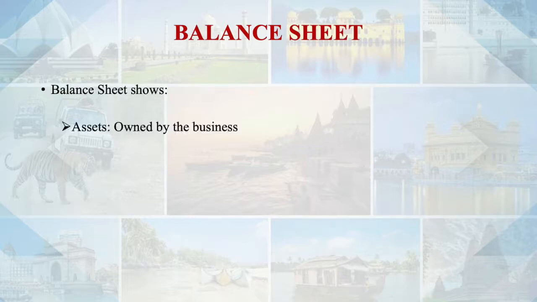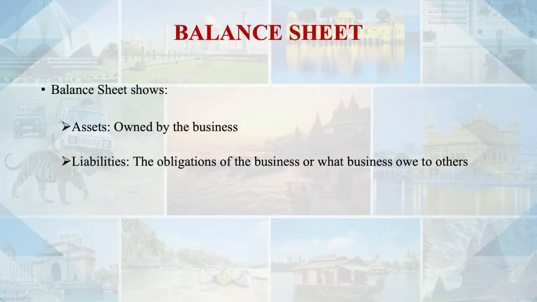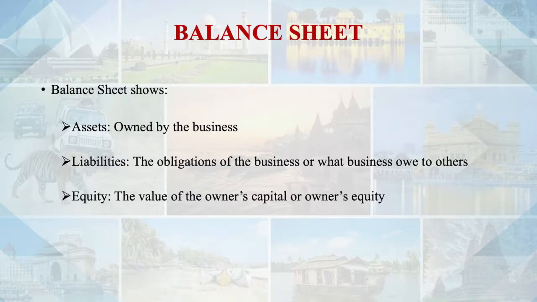It will be showing the assets on one side, which are owned by the business, something which is being enjoyed by the business, which has a right on these. So the value of the assets are owned by the business. Then on the second side, we will have the liabilities, that is the obligations of the business, which the business has to pay in the near future, or what the business owes to others. Then we will have the equity, the claim of your owners in the name of capital. So it will be shown on the other side along with the liability.